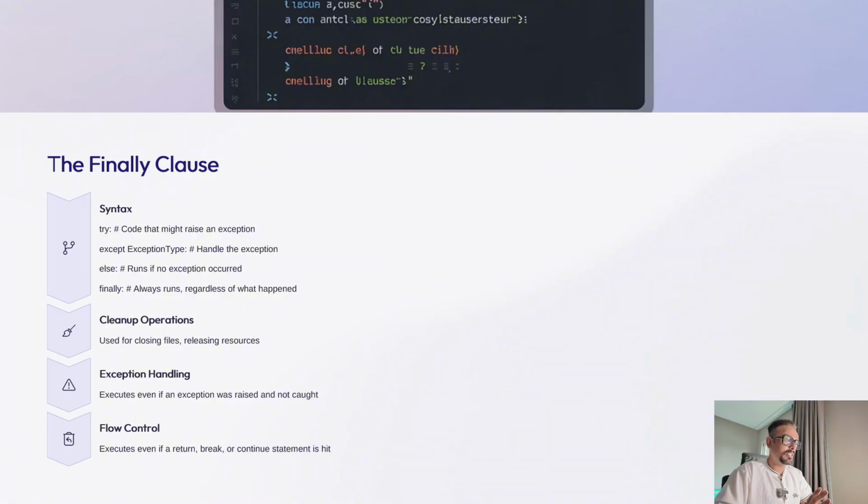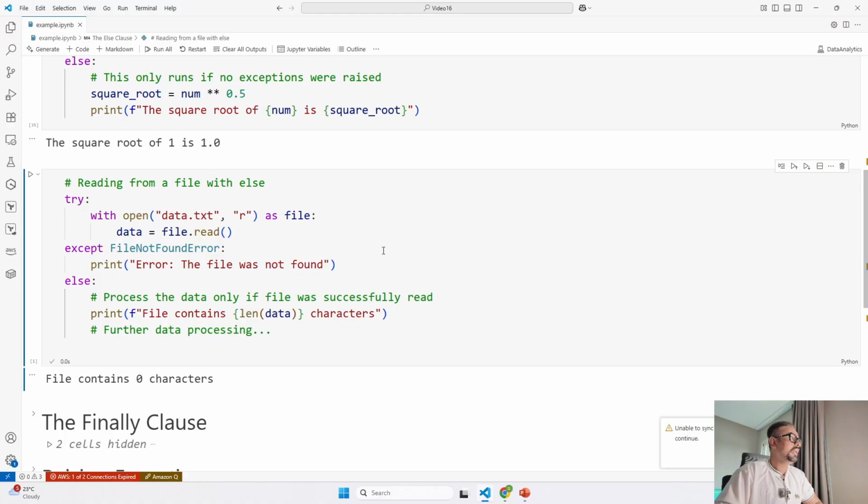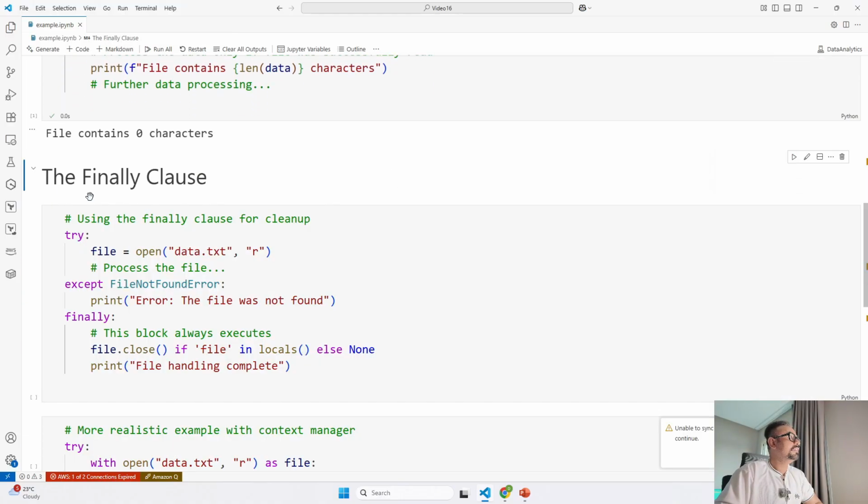So let's understand this by an example. If I open the first example, what we are doing is trying to open a file called data.txt that I just created. If the file doesn't exist, a file not found error is going to be raised, as we saw, and the except block is going to print an error message.